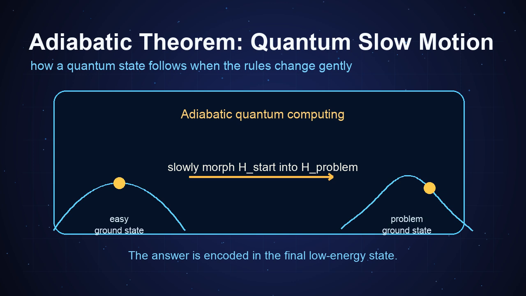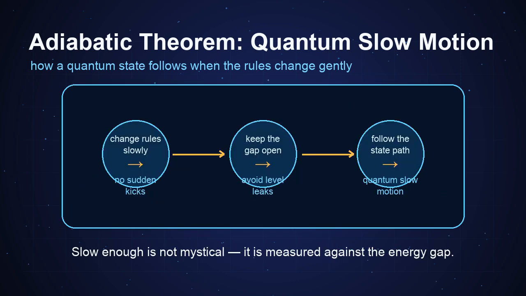It sits behind adiabatic quantum computing, where the answer is encoded in the ground state of a final Hamiltonian. Start with an easy ground state, slowly morph the problem, and hope the system tracks the lowest curve all the way to the solution. So the adiabatic theorem is quantum slow motion. Change the rules carefully, keep the energy gap open, and the state follows the moving path.